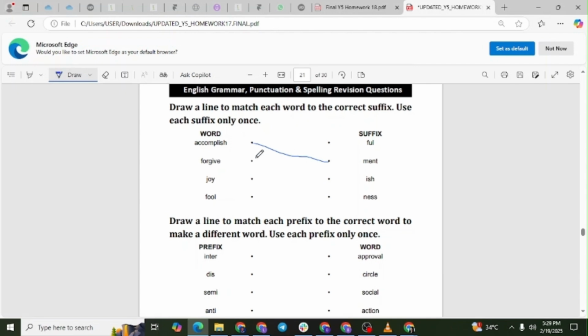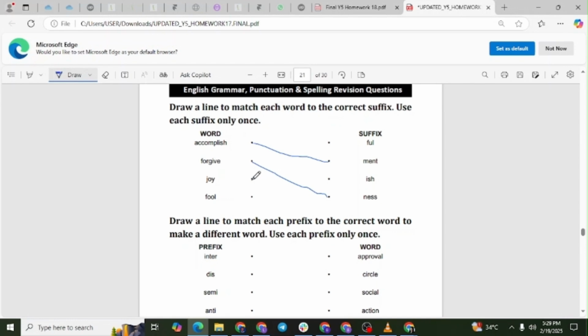The suffix -ness converts an adjective or a verb into a noun that indicates a state, condition, or quality. When you add -ness to forgive, you form forgiveness, which means the state of being forgiving, or the act of forgiving. Joy plus -ful equals joyful.